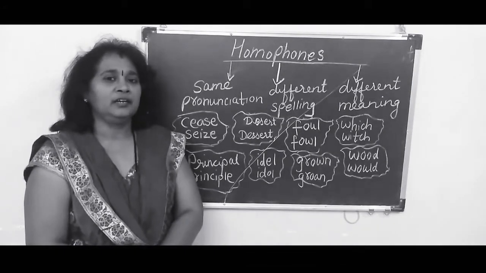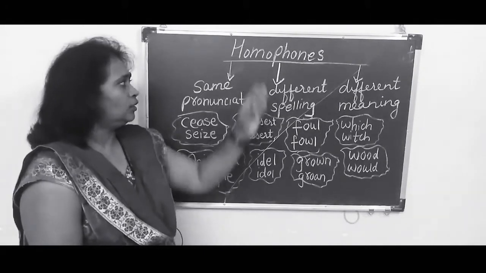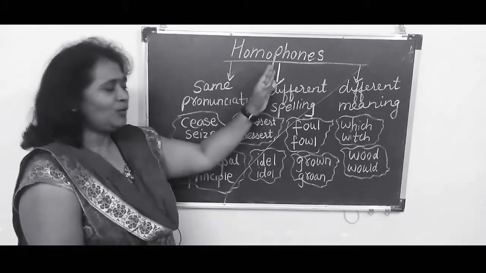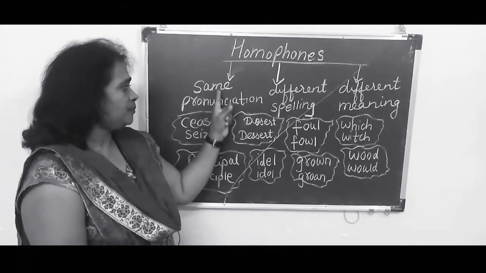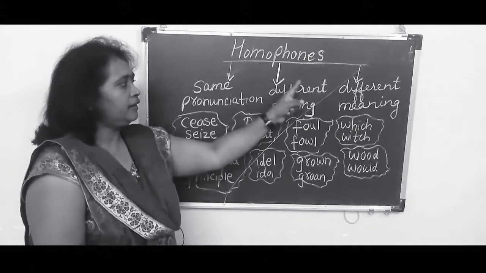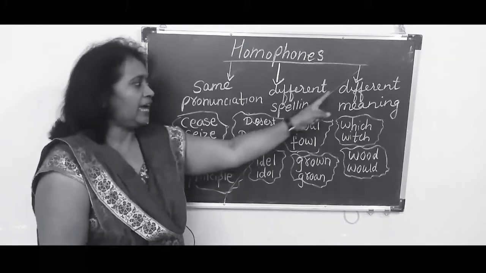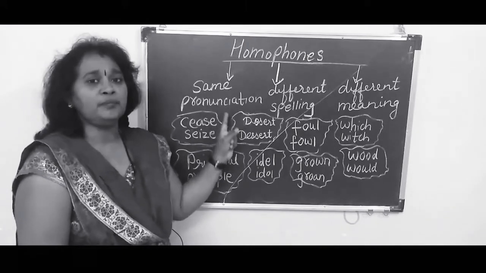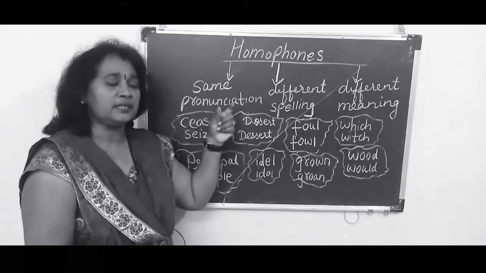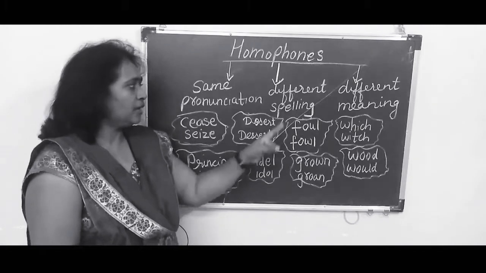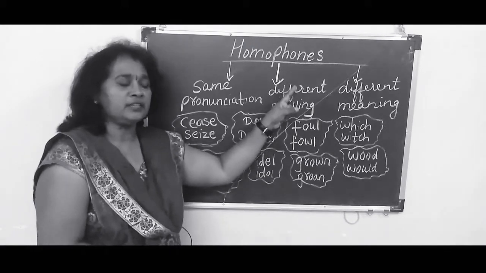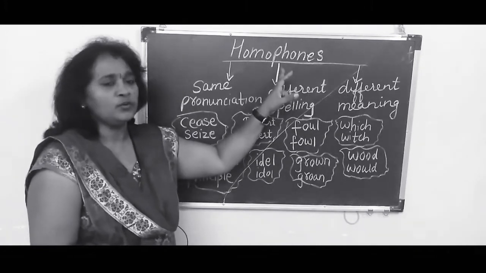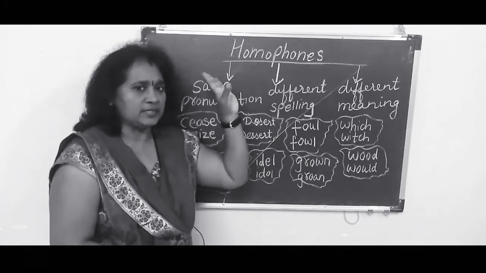Hello children, today let's learn homophones. What do we mean by homophones? Homophones means same pronunciation, different spelling and different meaning. Did you get it? It is same pronunciation. The word's pronunciation will be the same, but the spelling will be different and the meaning also will be different. That is known as homophones.